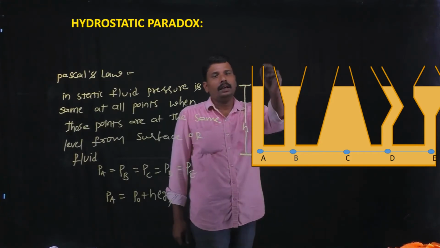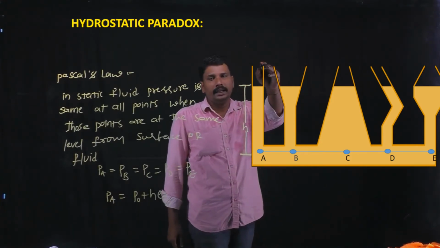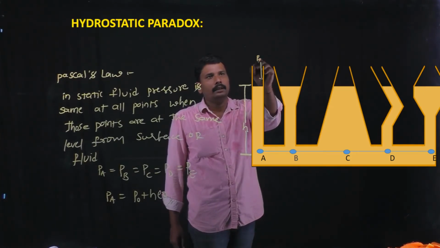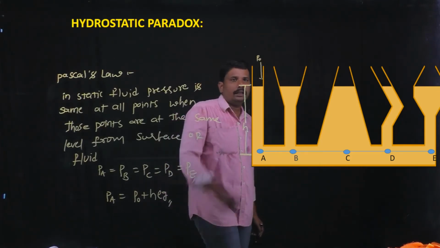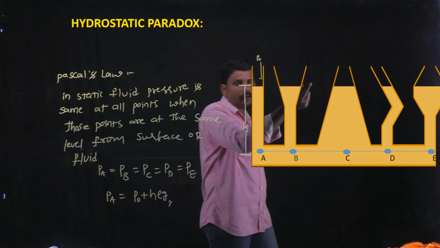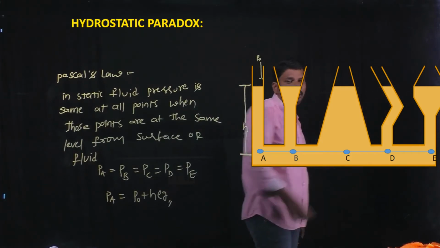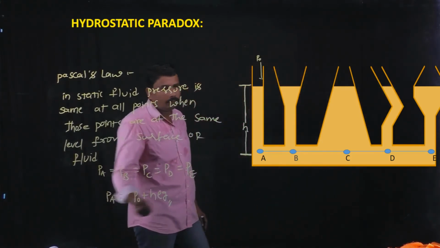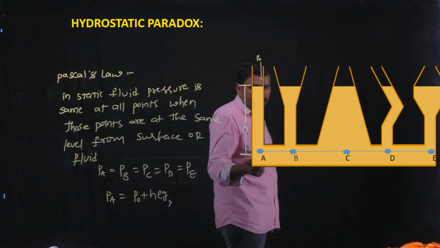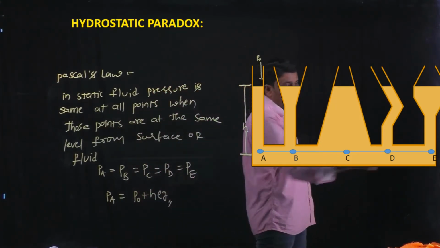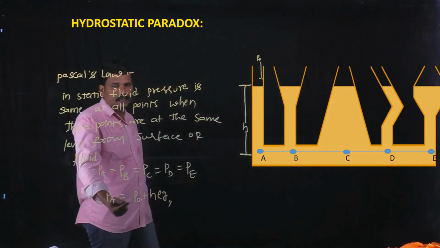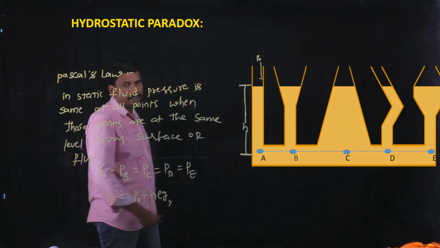At the top surface, the vessel has an open end, where there is atmospheric pressure P naught, and this P naught is the same for all the remaining 4 vessels. That's why the pressure at any point at the bottom of the 5 different vessels is the same, which is PA equals P naught plus H rho g.